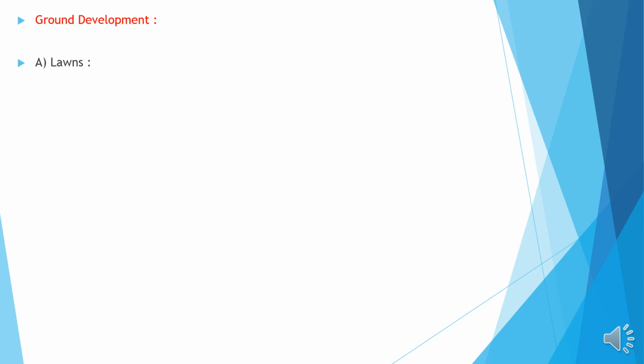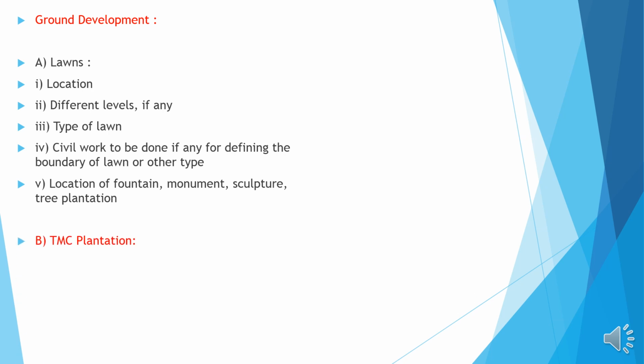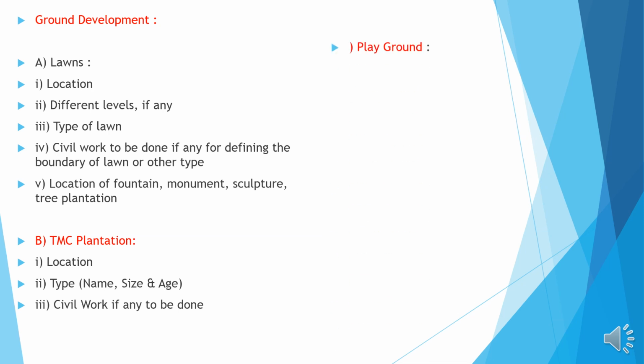Ground development. Lawns. At the locations, different levels of the lawns if any, type of lawn like natural grass, Australian grass, etc. Civil work to be done if any for defining the boundary of the lawn or other type. Location of the fountain, monument, sculptures, tree plantations, TMC plantations. Location, type, that means the names and sizes and the ages. Civil work if any to be done.